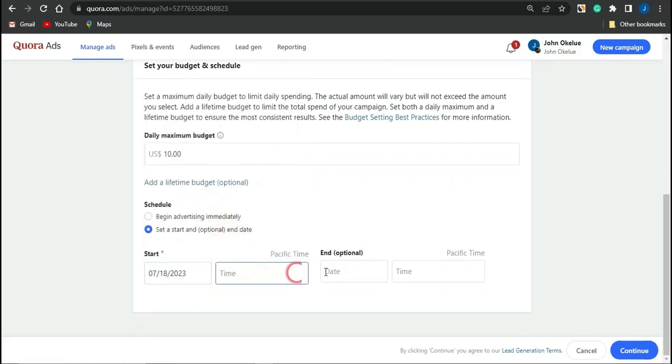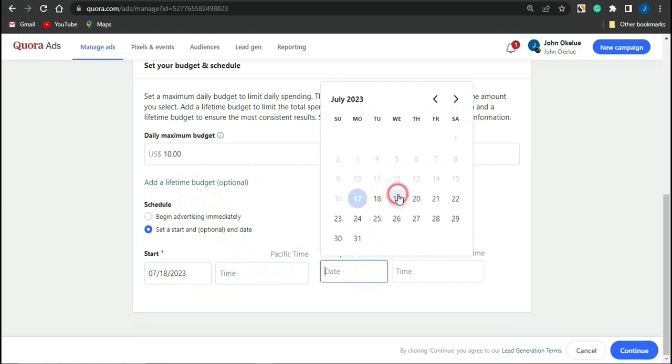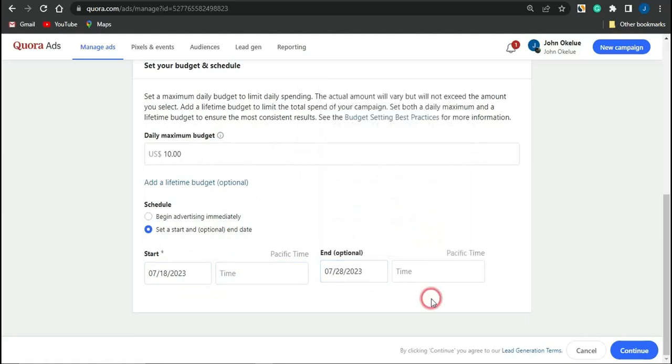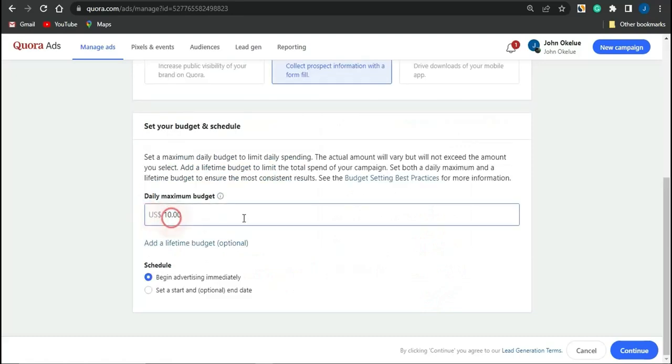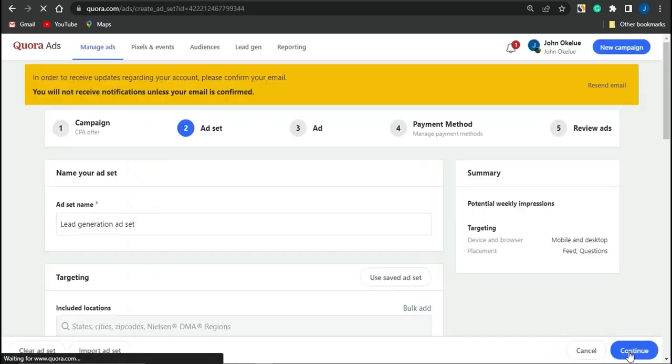You can go on to putting in the time, and put in the end date right here, which is 10 days later. That should be 28 right here. So if you put in the start and end date, you can also put in the time which you want to use for this particular offer. Once you are done with this section, just simply click on continue.